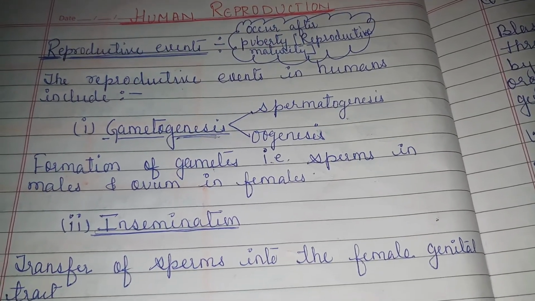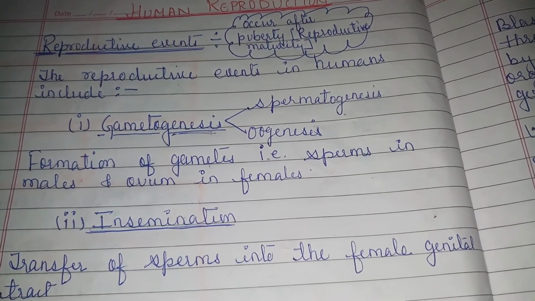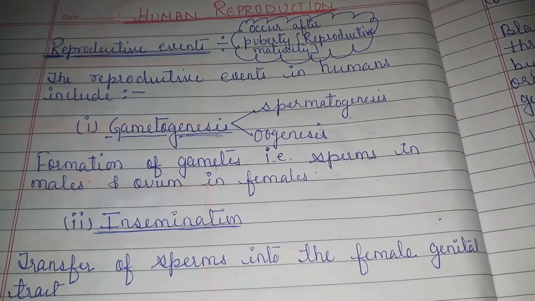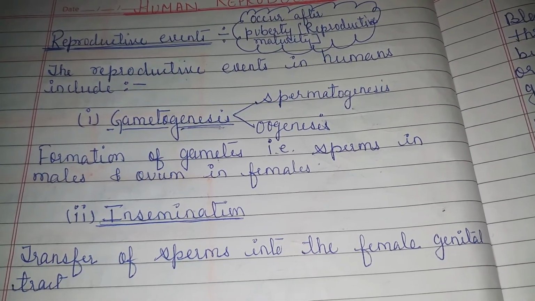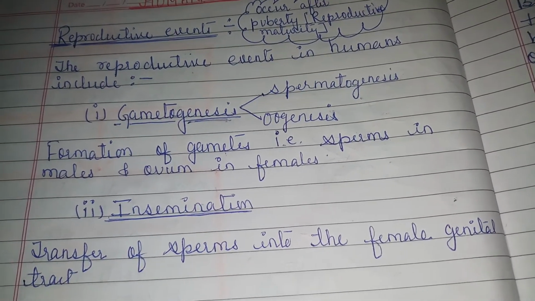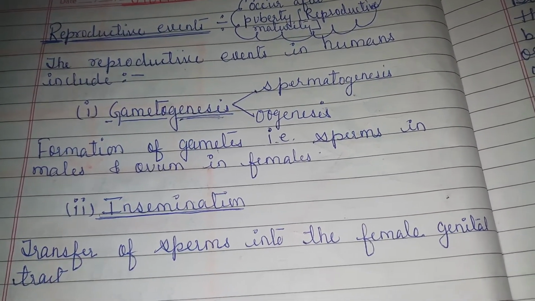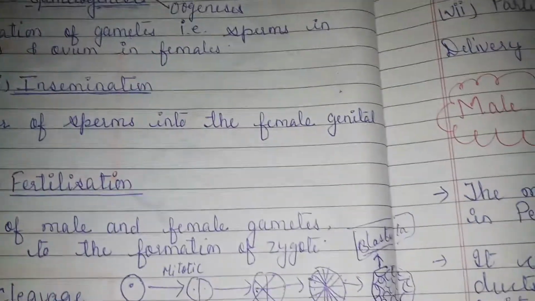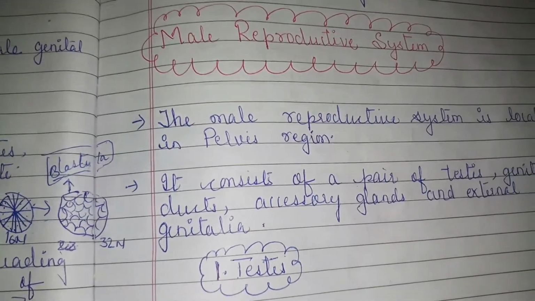Now, today we'll be discussing the reproductive system. As we know, the first reproductive event is gametogenesis, but to understand gametogenesis, we should first understand what the reproductive organs involved in this process are, right? So, first we'll be starting with the first reproductive system, that is the male reproductive system.